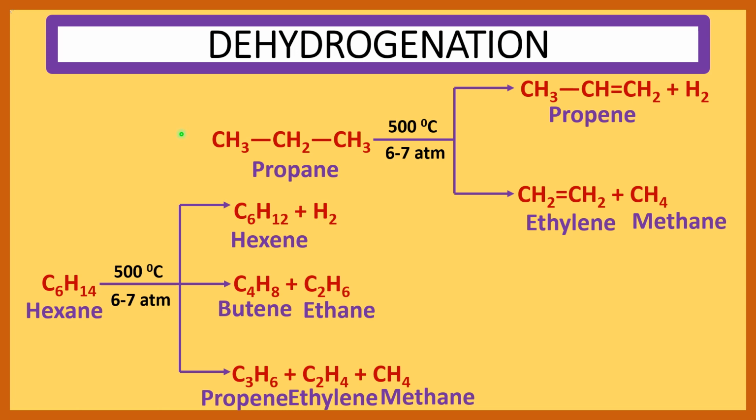Now see the product of pyrolysis or cracking. When propane, CH3CH2CH3, is heated at 500 degree centigrade, 6 to 7 atmosphere pressure, we get propene CH3CH=CH2 plus hydrogen, and ethylene plus methane. And when hexane is heated at 500 degree centigrade at 6 to 7 atmosphere, we get hexene plus hydrogen, butene plus ethane, and propene plus ethylene plus methane.